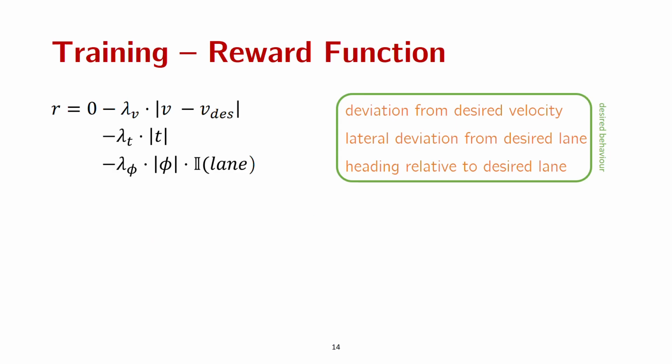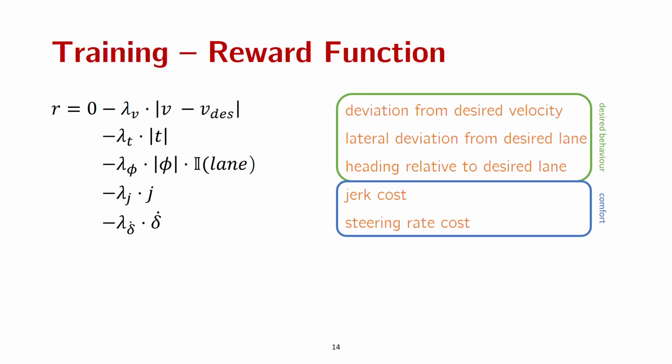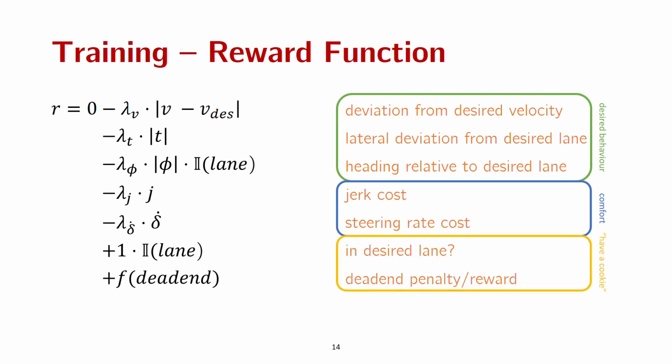There are several terms in the reward function used to train our policy. First, we have three terms that define the desired behavior we want from our ego vehicle. Second, we penalize large magnitudes of control commands to ensure a level of comfort and smoothness in our vehicle's driving patterns. Finally, we include two additional bonus terms that indicate whether the task was completed successfully and how well the dead end in the road was avoided.